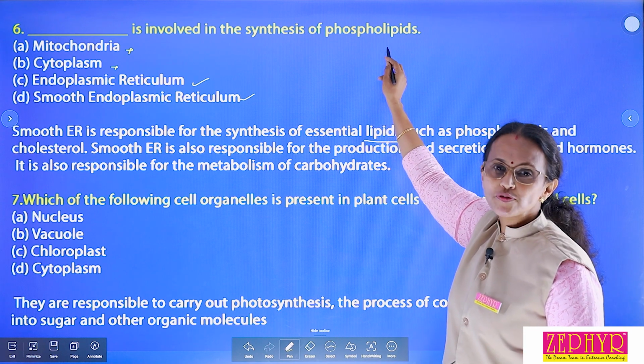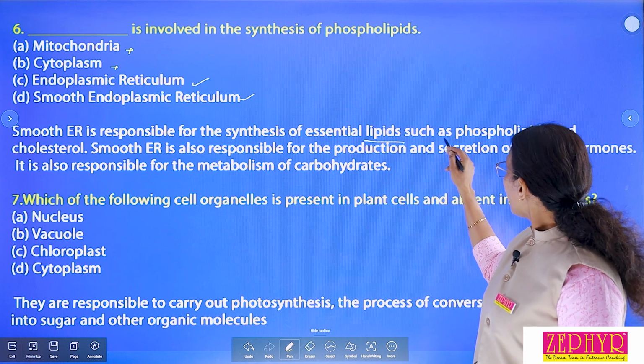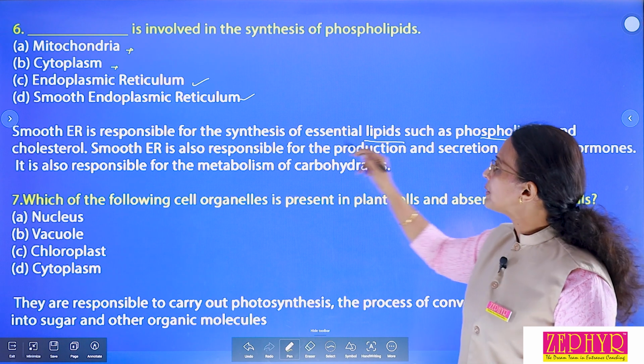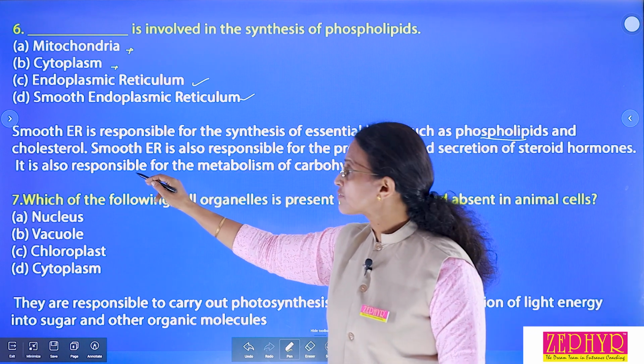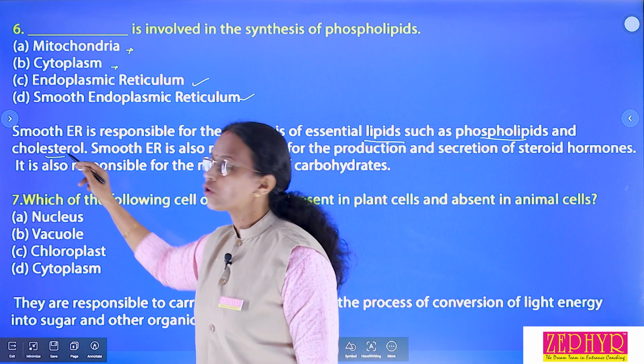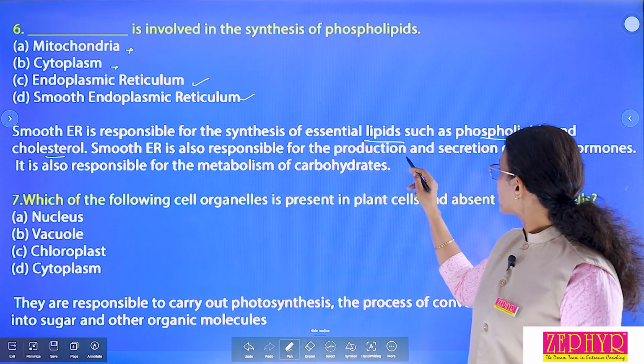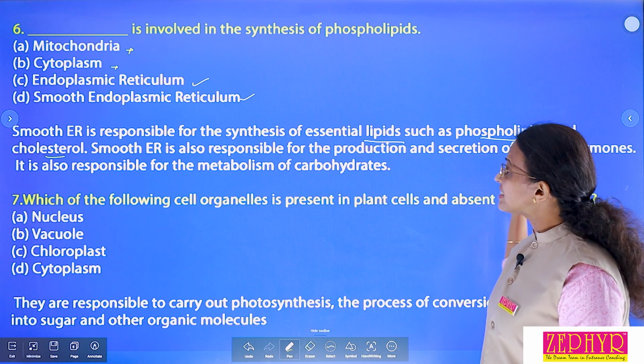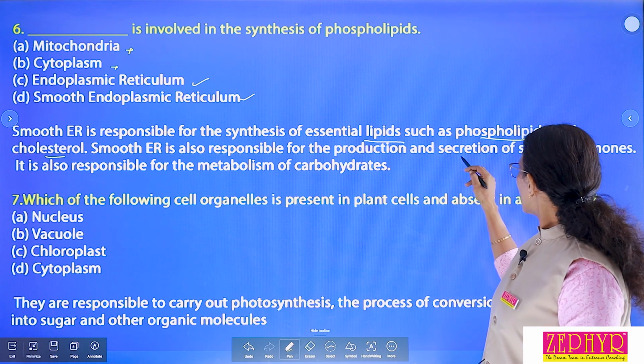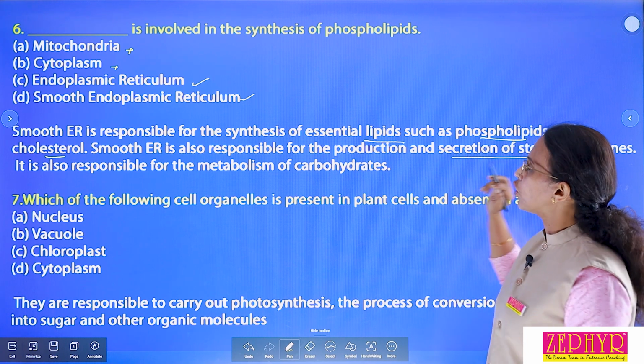Look at the question, phospholipids. Lipids such as phospholipids and cholesterol, or fat. Smooth endoplasmic reticulum is also responsible for the production and secretion of steroid hormones.